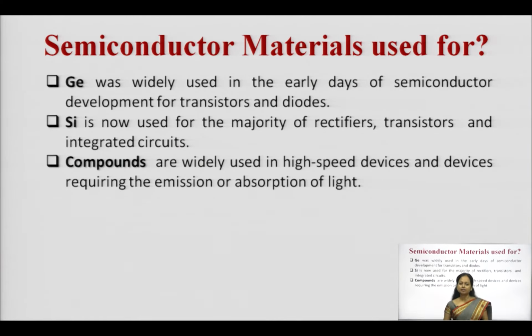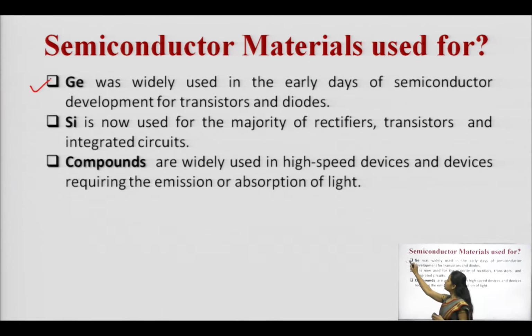Carbon is not commonly used. One factor is that it is very costly, but at the same time some refined forms of carbon can be used in semiconductor device formation. But silicon and germanium, you see in most of the literature, you used to find this particular statement: silicon and germanium are the commonly used materials for semiconductors.